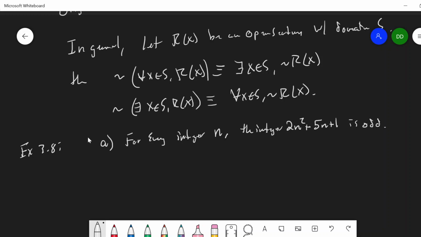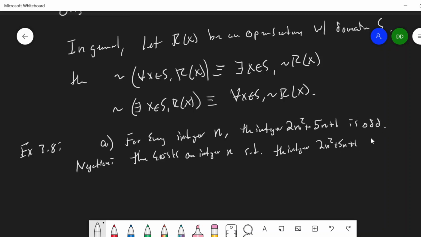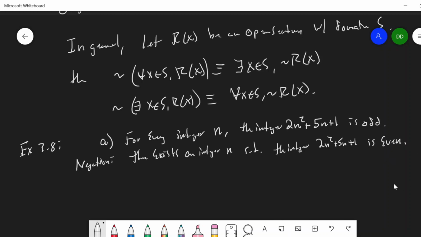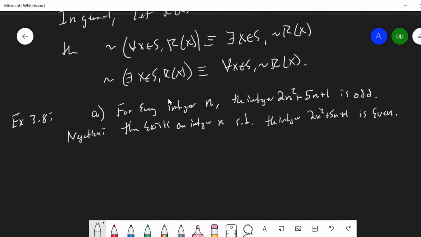So what's the negation of this? This is a for every integer n, so this would be there exists an integer n such that the integer 2n squared plus 5n plus 1 is not odd, or the opposite of odd is even. That would be the negation. For every, for all, for each turns into existential: there exists, for some, there is at least one.